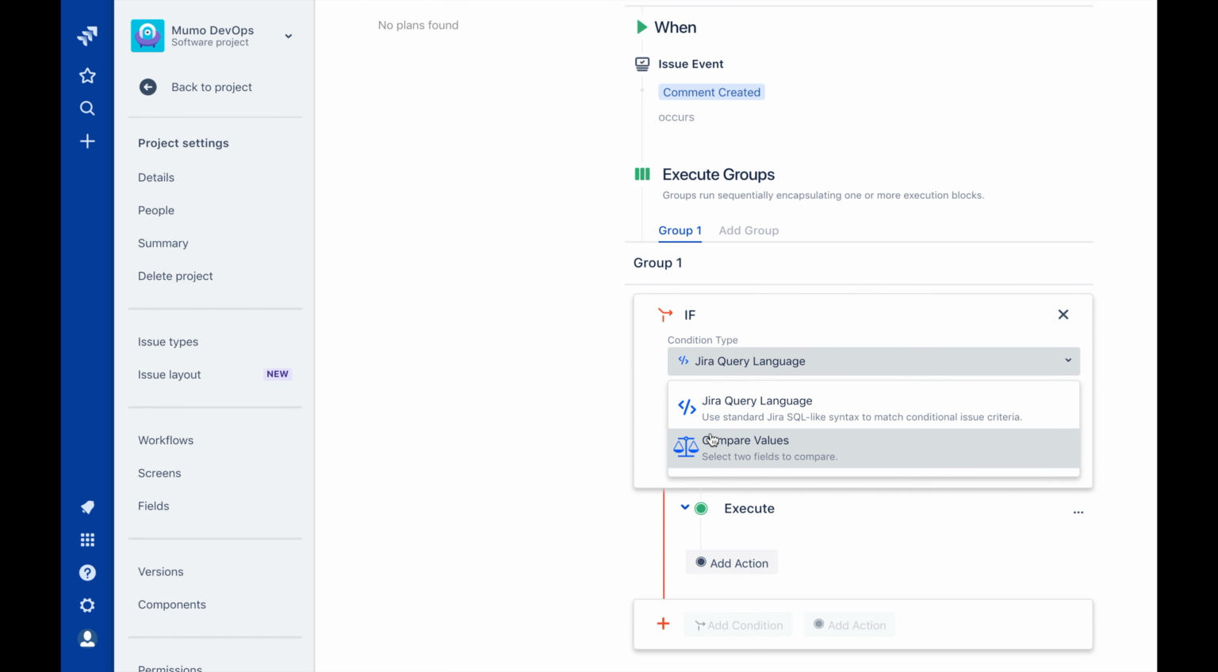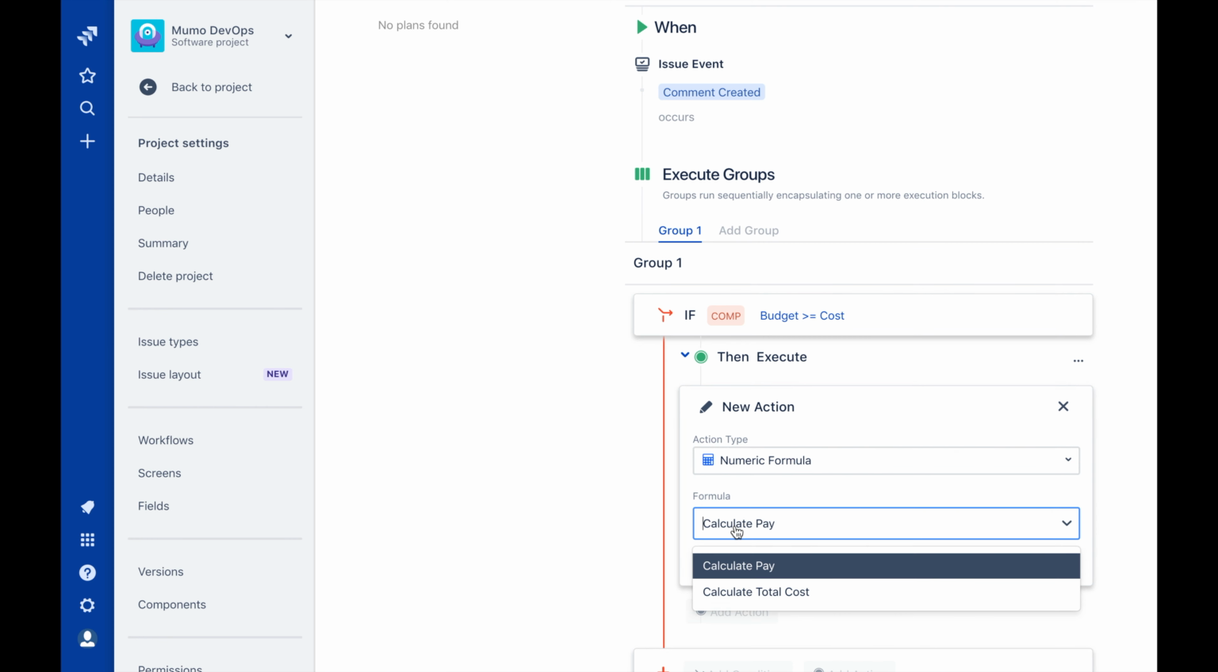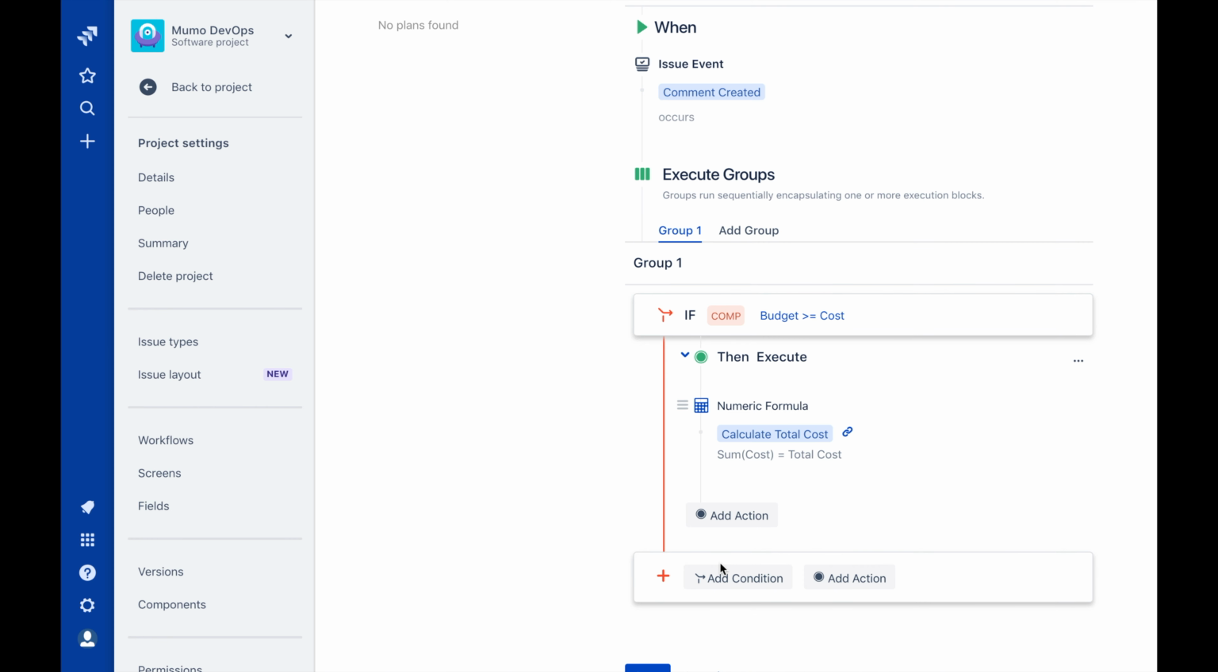We'll use the compare values condition. This can be used with any text or number field available in your project. Compare values allows you to require a specific comparison operation to be true in order for any associated action or actions to be executed. For our example, I'll require the first field to be either greater than or equal to the second field. We'll add a formula I created earlier, and voila, we have our first execution block.